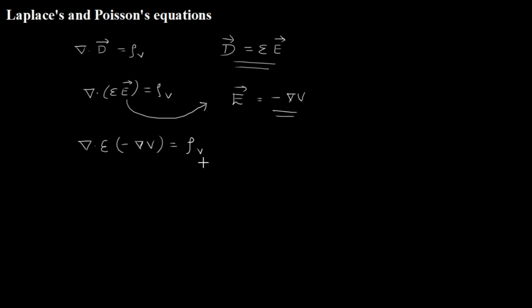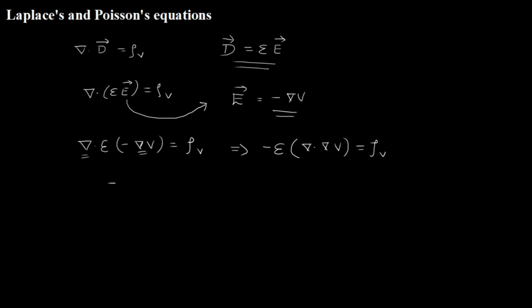Now continuing, I rearrange this because I have one del operand here and another del operand here. Epsilon is a constant, so I keep it outside. I write it as minus epsilon, del dot del V, equals rho V. So now I have the dot product of two del operands.